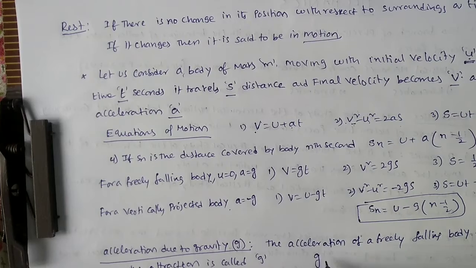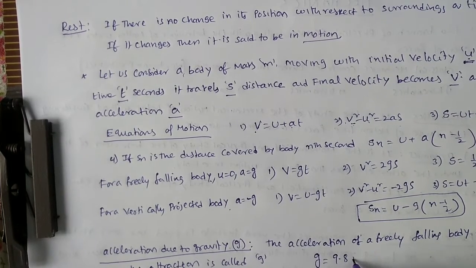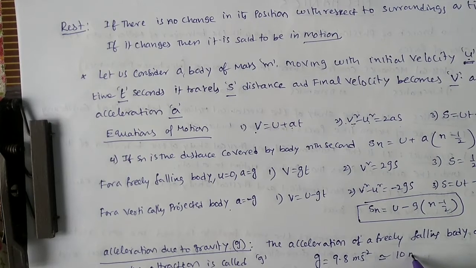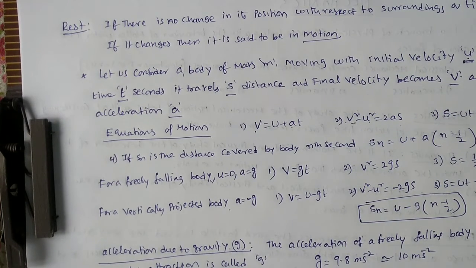Generally the g value is 9.8 meter per second square, or simply you can say 10 meter per second square, as a rounding of this.